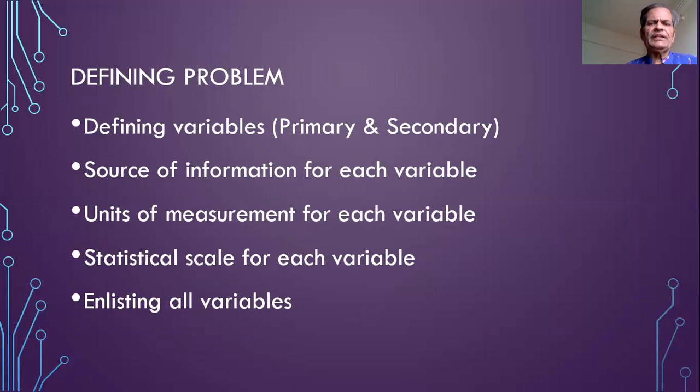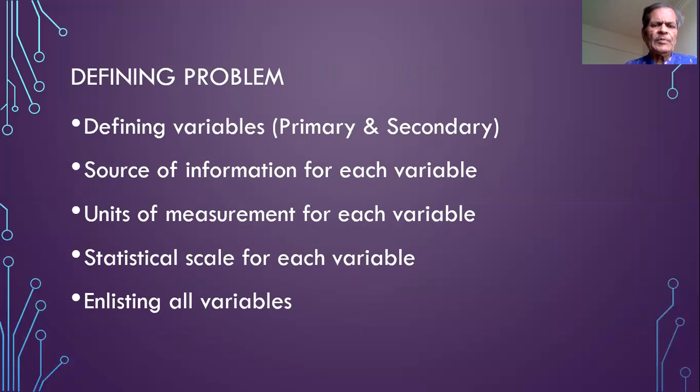Then comes defining the problem. Defining the problem includes defining the variable, defining the source of the information of each variable, defining the units of measurement and statistical scale of each variable. So we know that we have primary and secondary variables. Primary variables are those variables which are there in the research question. And the secondary variables are those variables which are not included in the research question, but which are included as a part of the study. They are included in the material and methods. So these must also be known and must be specified.